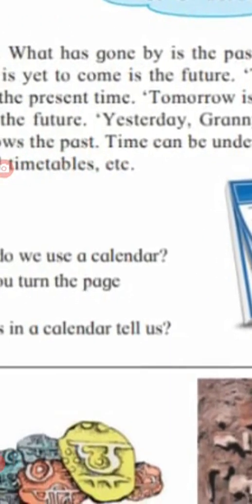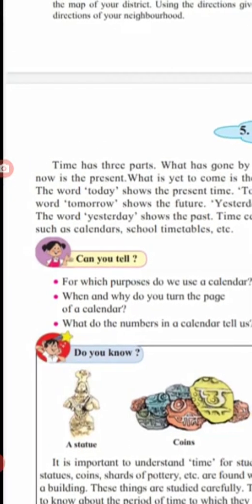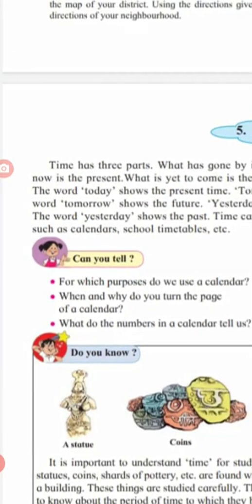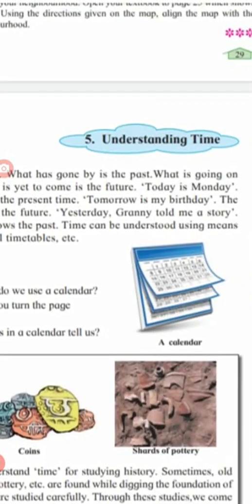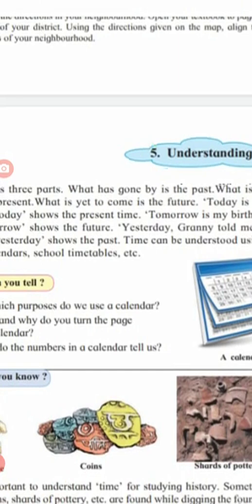Okay. Second question. When and why do you turn the page of a calendar? When the month is over and the next month begins. That's why we turn the pages of the calendar. For example, now June is going on.